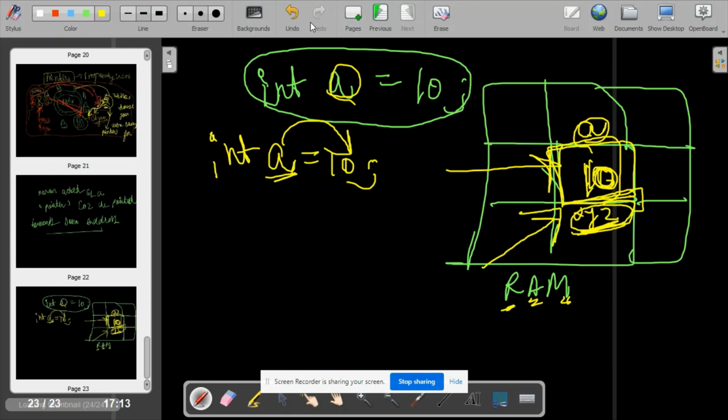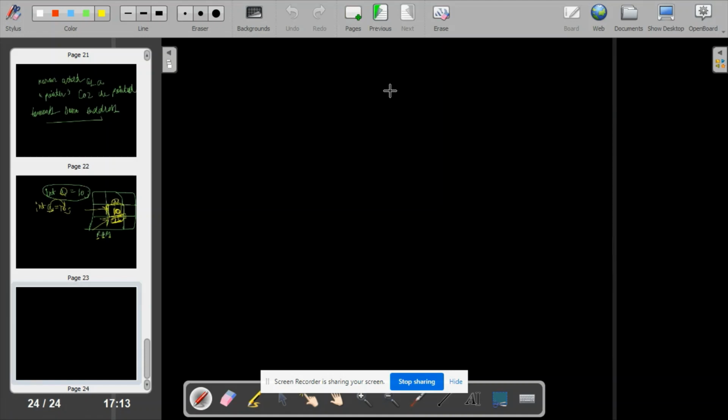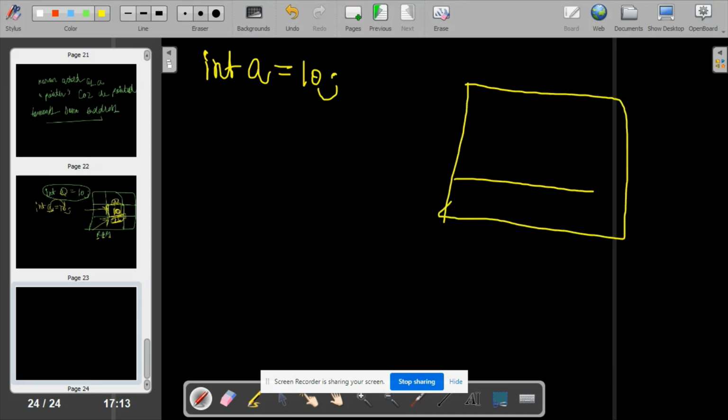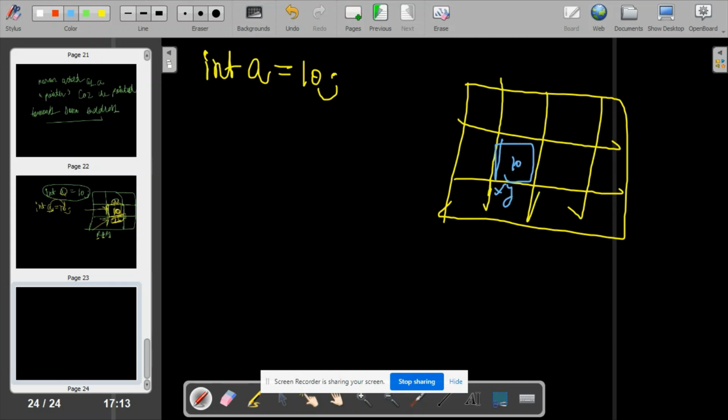Let me take a fresh page to explain more clearly. Suppose I am writing int a is equal to 10, and here is your random access memory, which is storing this variable a with some address xyz. I want somebody to point to this address.